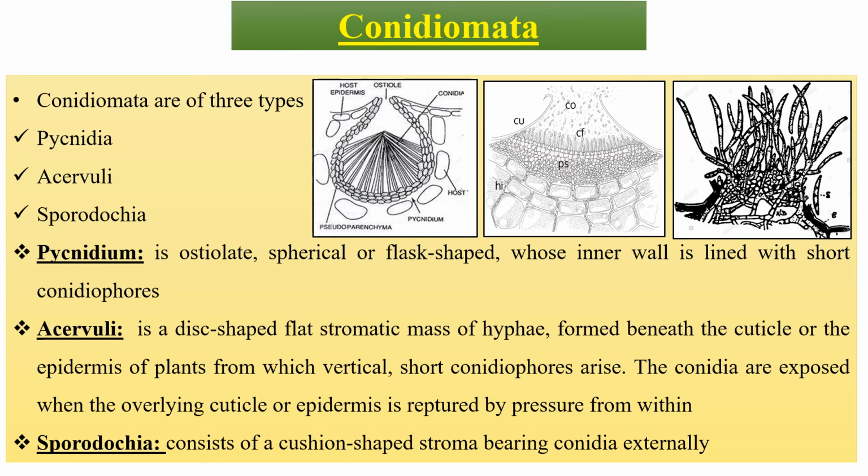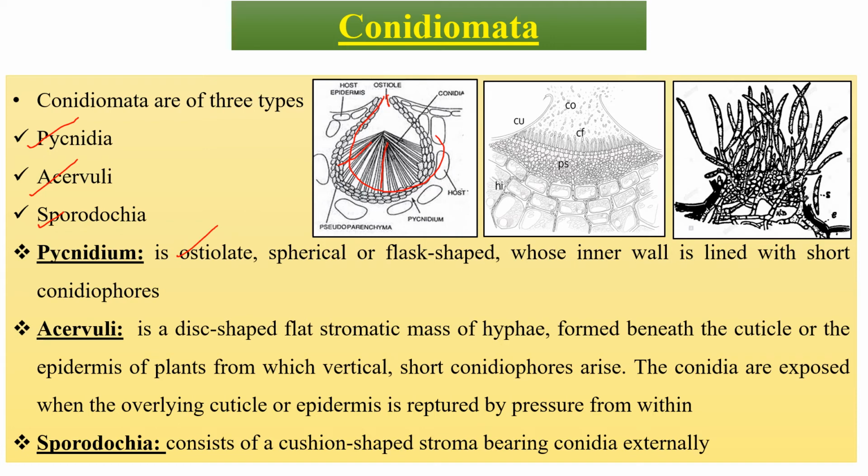And conidiomata, as I told, the conidiophores may be undifferentiated, looking like mycelium, or they form special structures called conidiomata, that is pycnidia, acervuli and sporodokia. Pycnidia means, here you can see the pycnidia, which has an ostiole. The ostiole is the opening of this pycnidia. It is spherical or flask shaped, and its inner wall is lined with short conidiophores. This structure is known as a pycnidium. The opening of the pycnidium is called the ostiole. This is a very important point we have to remember.